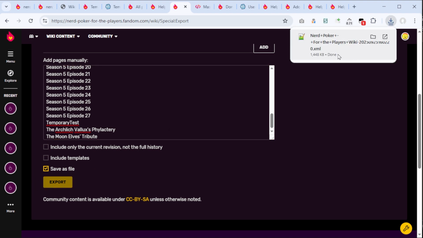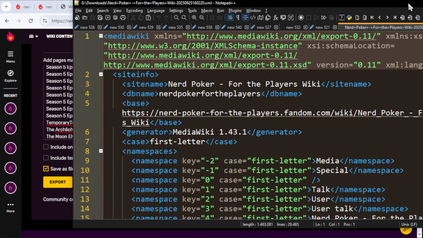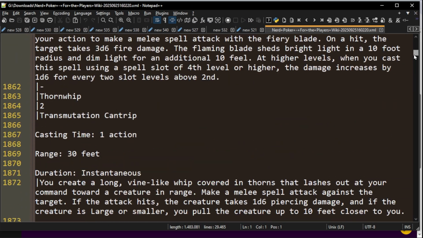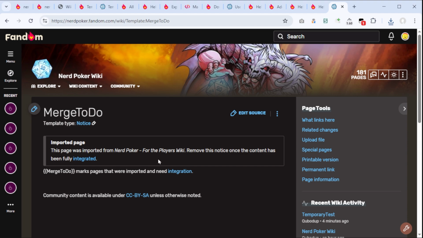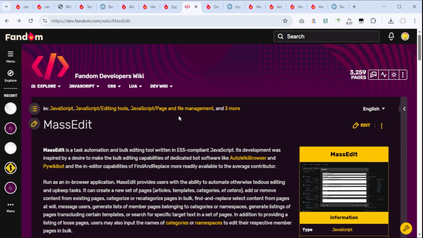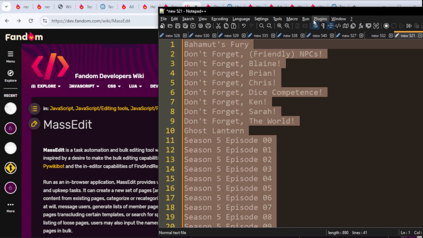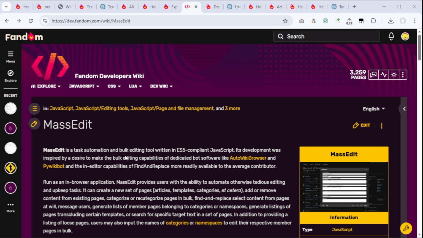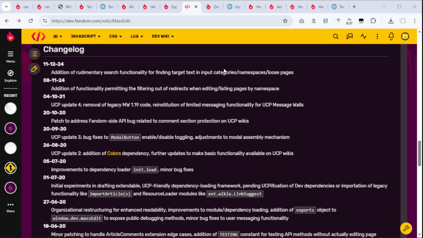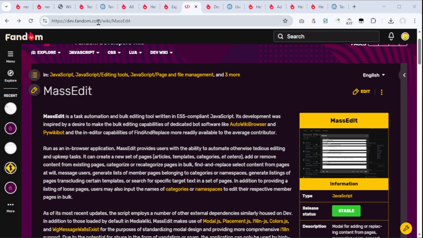All right, so now I have an XML file somewhere, and this is pretty much what it looks like with a bunch of text. I made this template, which will be added to each page that is imported. And to add it to these pages, I will use MassEdit. It allows to use a list of page names. And I already did get JavaScript extensions, or whatever these are called, approved for the Nerd Poker wiki.